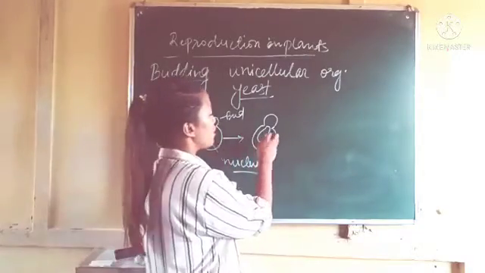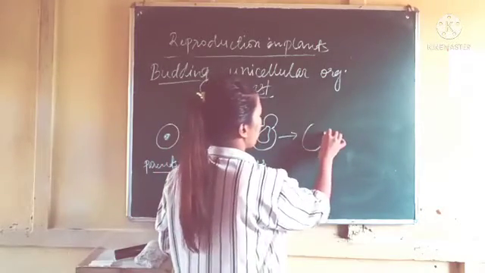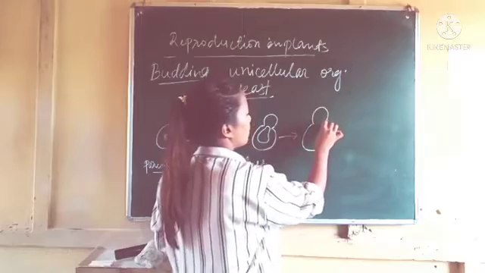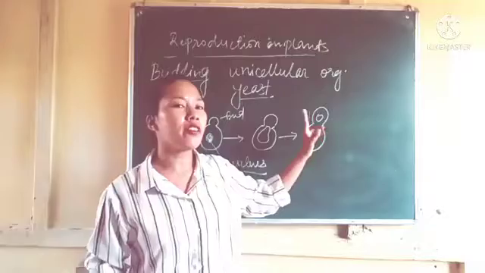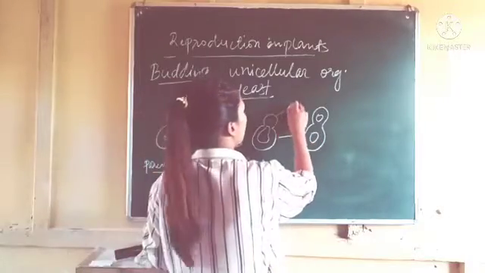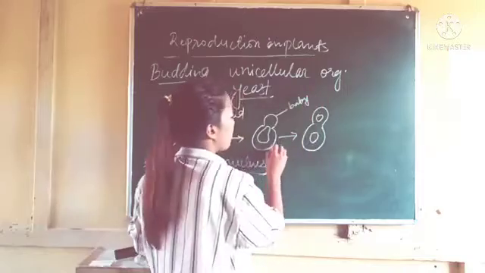Then both parts will have a separate nucleus. This is the baby yeast, the offspring, and this is the parent.